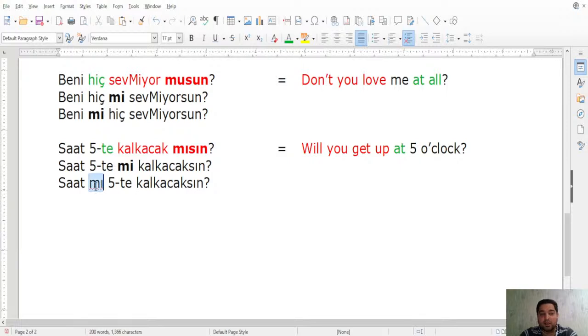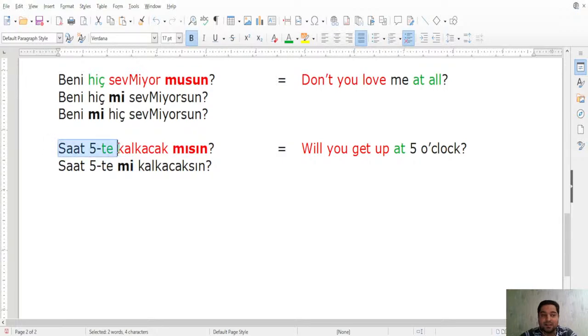So just a note, changing the place of the question words is not always meaningful, okay? You change only to clarify the things. You change the place of these question words mı, mi, mu, mü to make a kind of clarification about something. And if it's not a meaningful clarification, you will not put that mı, mi, mu, mü in a different part of the sentence, okay? So the purpose here of changing the place of the mı, mi, mu, mü is to give some kind of clarification. We are wondering about something else, right?